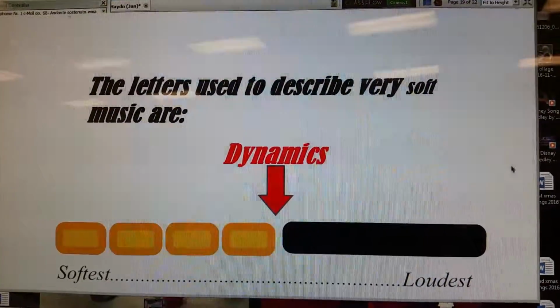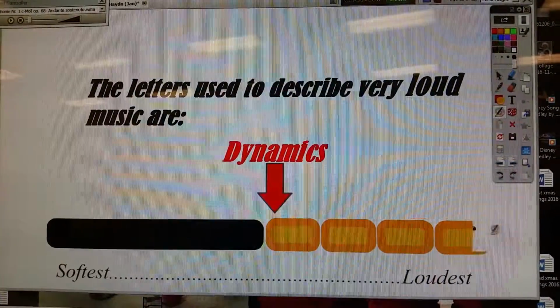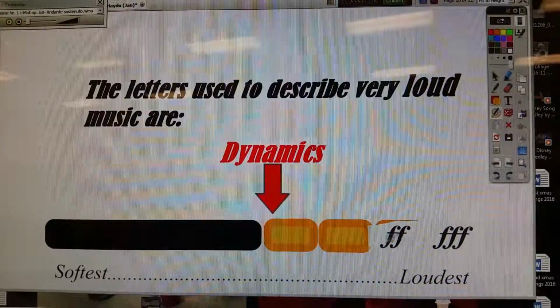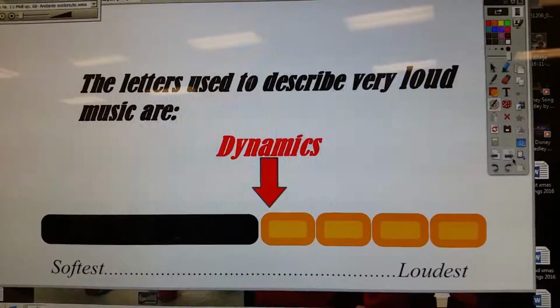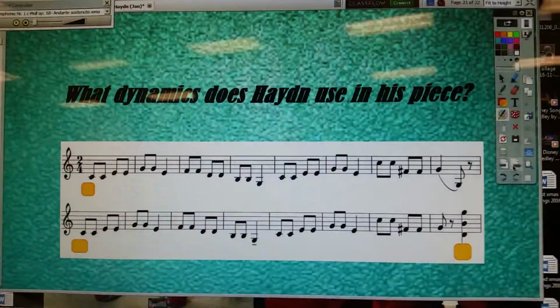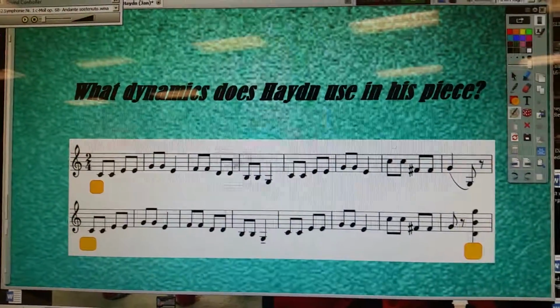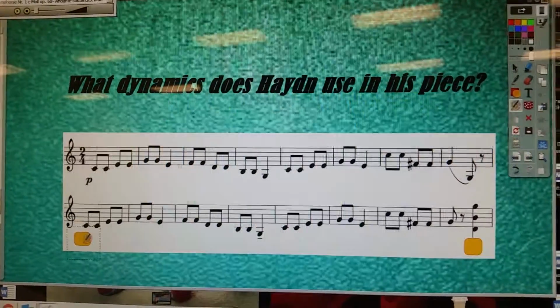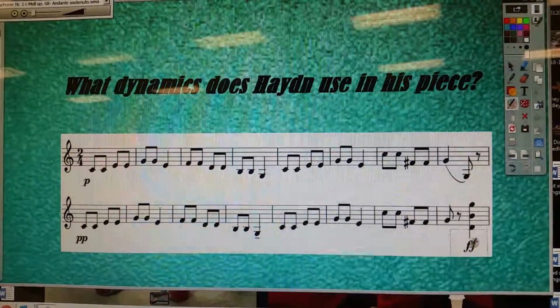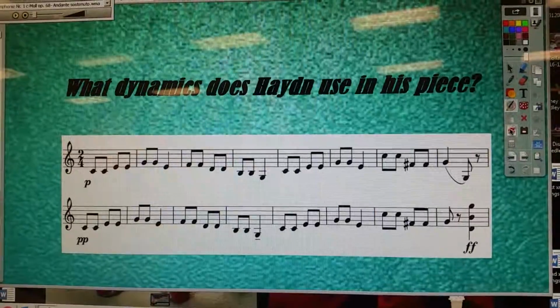Yay. And next one on the loud side, start them off on the loud side. The loudest of all is 3 Fs, and then 2 Fs, and then 1 F, and then M. The M is for medium. Try and remind them of that. What dynamics does Haydn use in his piece? So he starts off with, have a kid raise their hand for this one, 1 P, and then he gets softer to go to 2 Ps, and then the big surprise is 2 Fs, and then reset.